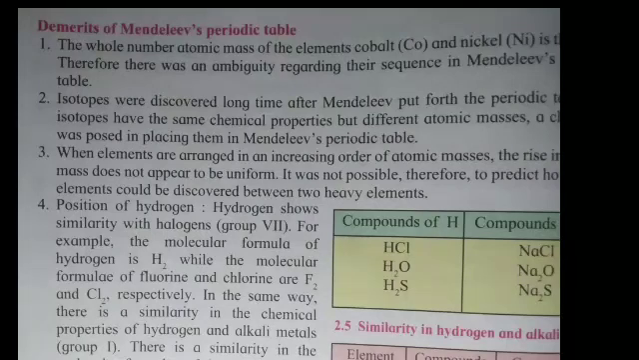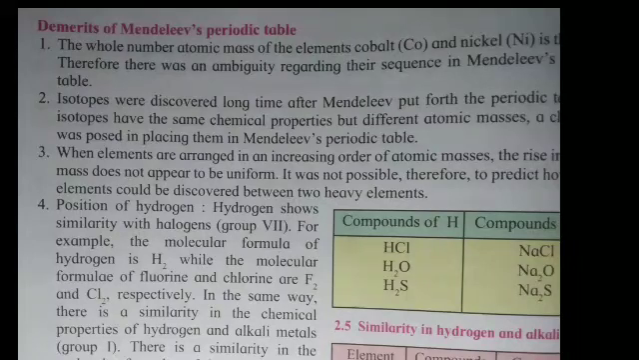Now the demerits of Mendeleev's periodic table. The first one is that the whole number atomic mass of the elements cobalt and nickel is the same. Therefore, there was an ambiguity regarding their sequence in Mendeleev's periodic table.